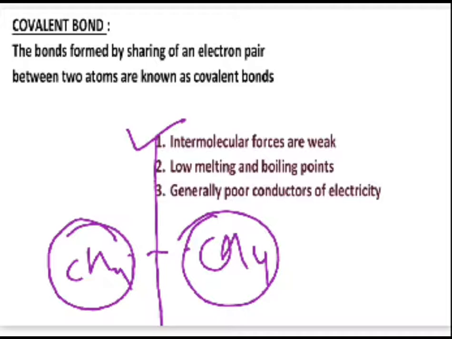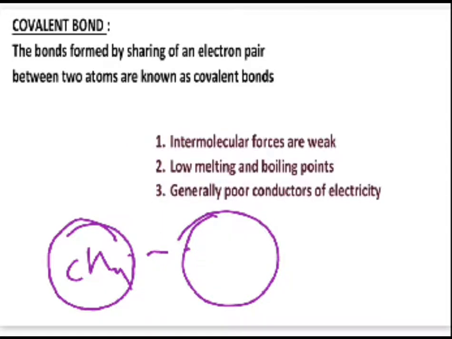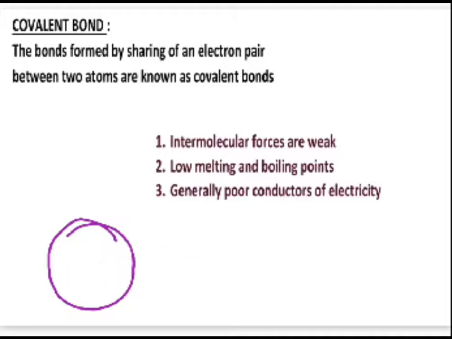Now, within these covalently bonded molecules, in any of the cases we have seen, H2, O2, methane, have you observed the formation of any charged particles? No. No formation of cations, no formation of anions. That means no free ions are formed. What does it mean? They do not conduct electricity. They are generally poor conductors of electricity. They do not have free ions to move in the presence of electricity. So they are poor conductors of electricity.